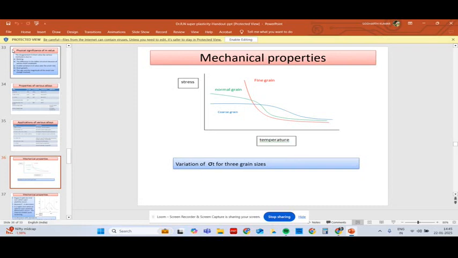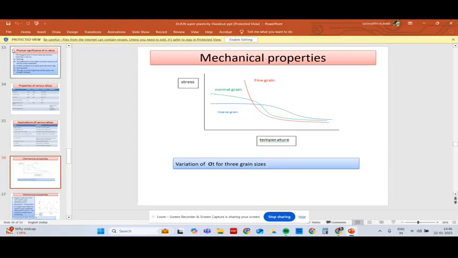Mechanical properties. This plot is made between stress versus temperature for three different grain sizes, namely fine grain size, normal grain size, and coarse grain size. For fine grain size, there is a drastic change in the stress as the temperature increases.